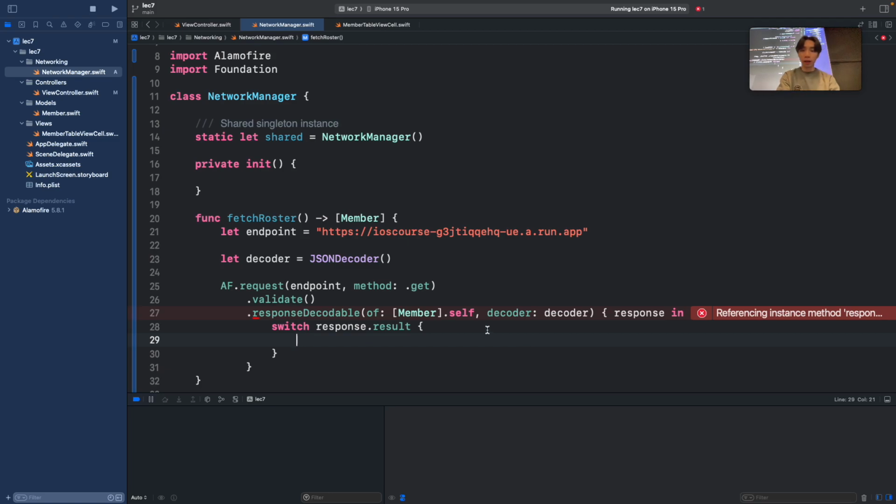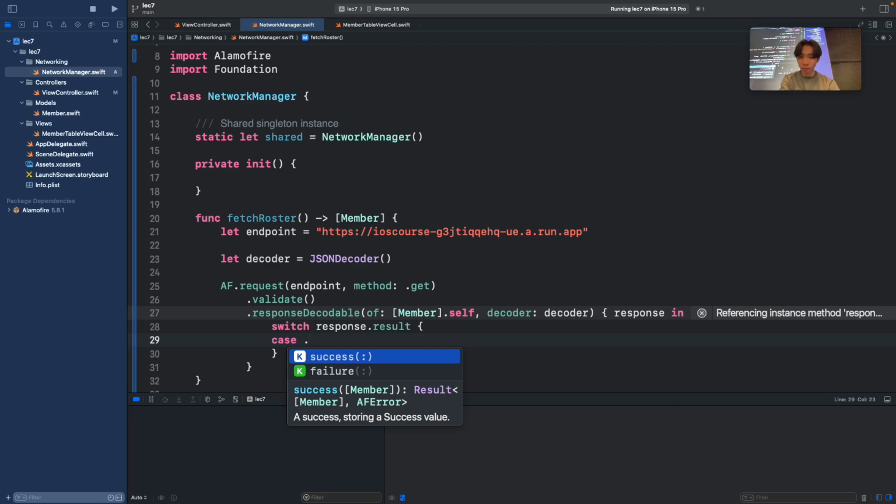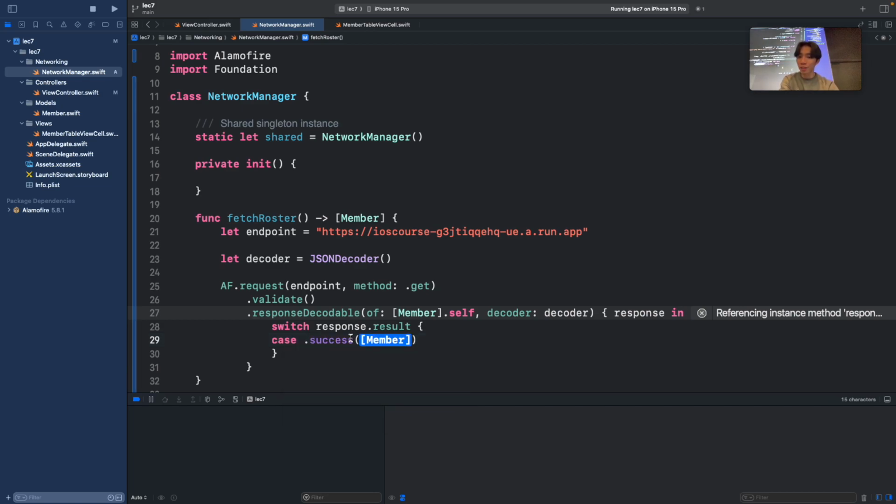What kind of result could the response give us? You want to split up into different cases. There's a case called .success, in which, if it succeeds, it gives us an array of members. So we can say let members in here. For now, I'm going to put a break statement, but we're going to replace that later.